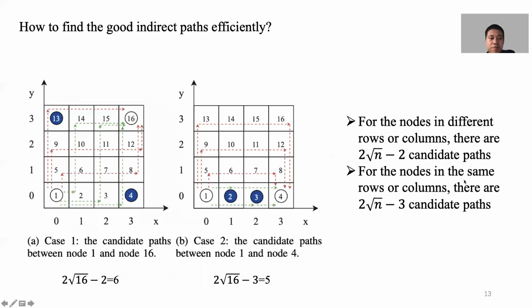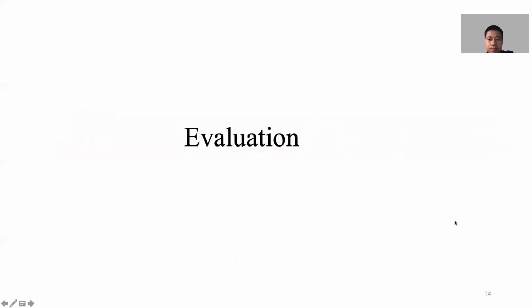Finally, for nodes in different rows or columns, there are 2 square root n minus 2 candidate paths. For nodes in the same row or column, there are 2 square root n minus 3 candidate paths. In this example, node 1 and node 16 are in different rows, so there are 6 candidate paths. For node 1 and node 4, there are 5 candidate paths. Finally, we select the best path from the candidate set and record it in the SRUF table.